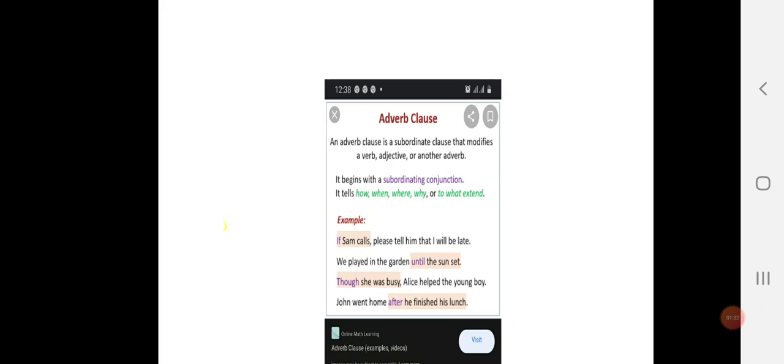And can you tell me what your conjunction is used for? Your conjunction is used to join sentences, clauses, or phrases together. What other name do you call your conjunction? Link word. So you can see some of the examples there.